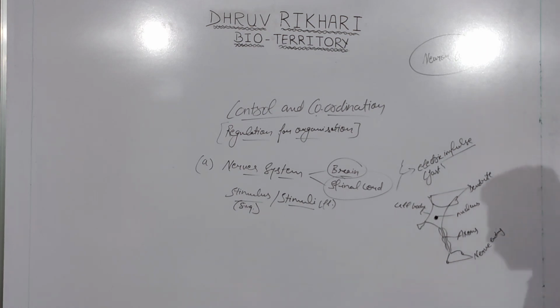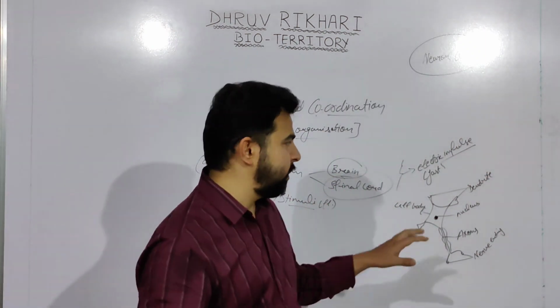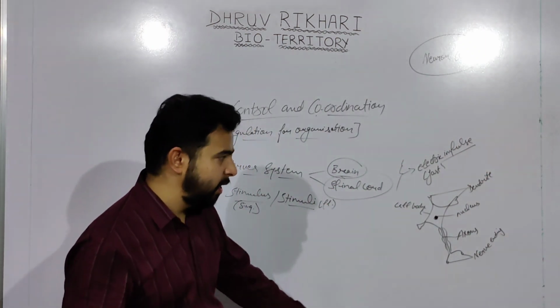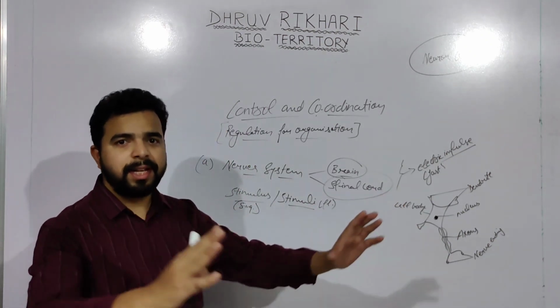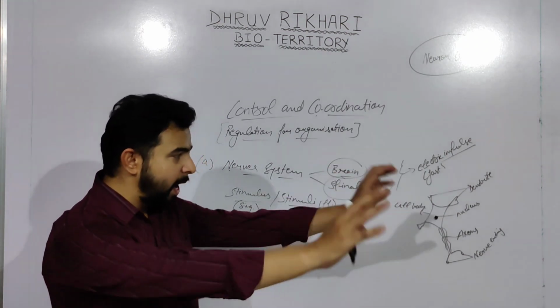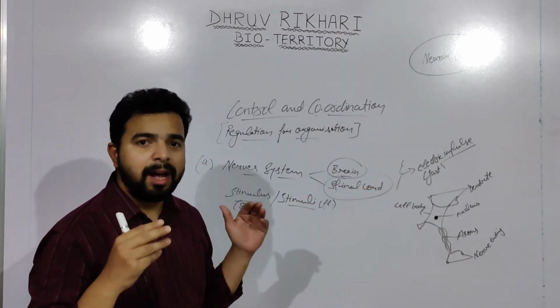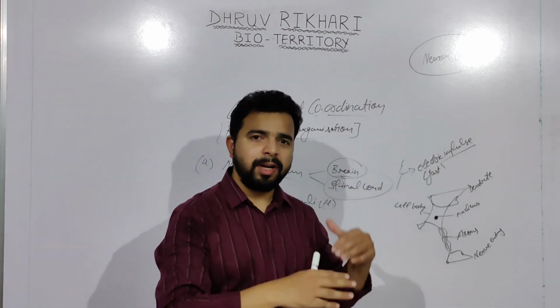Now, how are the signals received by these neuron cells? Suppose this is one single neuron cell. These neuron cells form a network throughout our body and help in the transmission of signals to the brain or spinal cord.